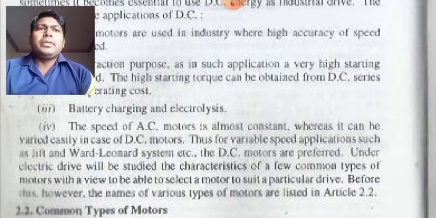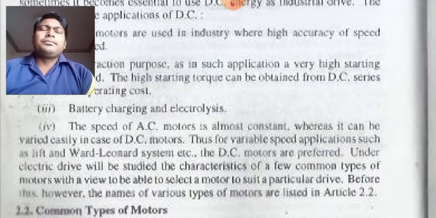Thus for variable speed applications such as lifts and the Ward Leonard system. Students, this Ward Leonard system we have discussed in your machine EC1, that is Energy Conversion 1, in your fourth semester. By employing the Ward Leonard system of speed control, we can vary the speed very accurately. It can also attain a speed in the negative direction. We have already discussed and we know the system. So by employing this Ward Leonard system, DC motors are preferred.